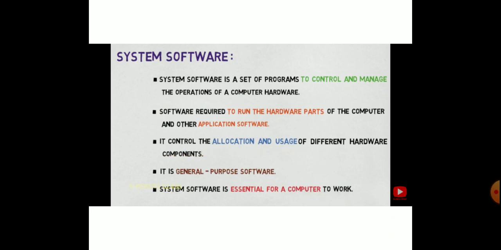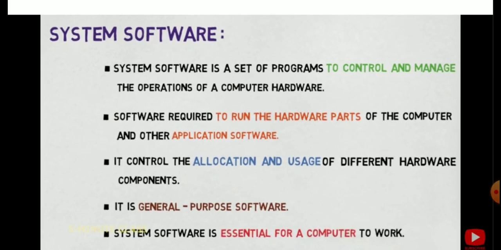Okay, children. Next kind is system software. As I explained earlier, system software is used to control and manage the hardware as well as the application software. System software is a set of programs.